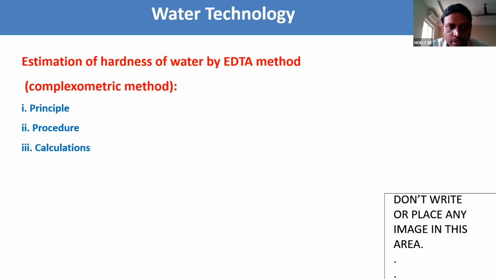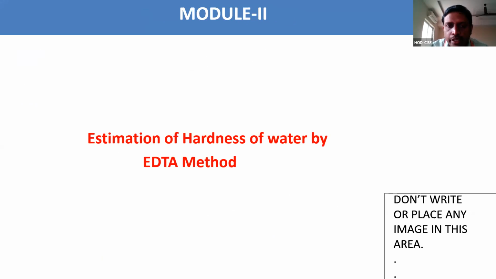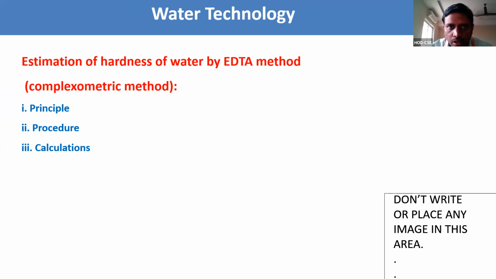This is the estimation of hardness of water by the EDTA method, using the complex ethylene diamine tetraacetic acid. What does this experiment involve? Like in your experiments, every experiment has an aim, principle, procedure, and finally calculations. The same thing we have to do here.